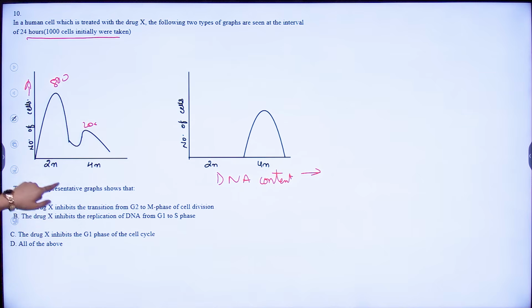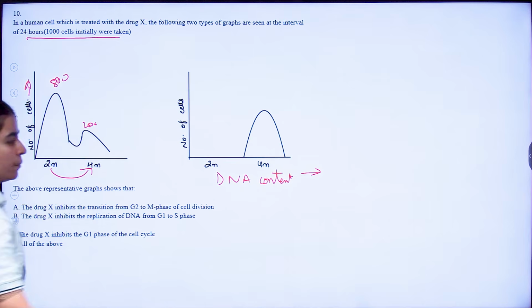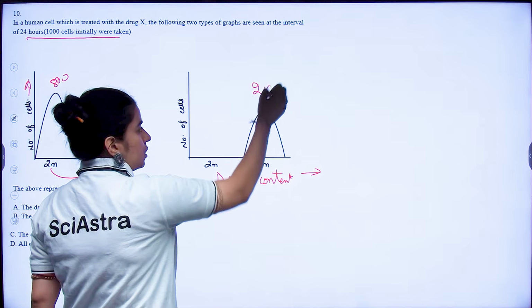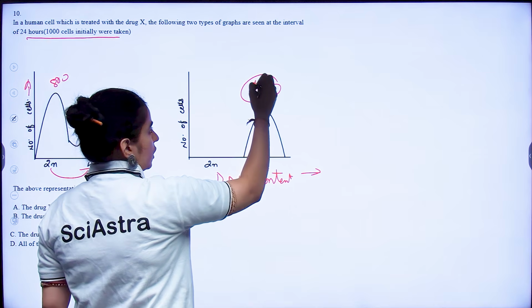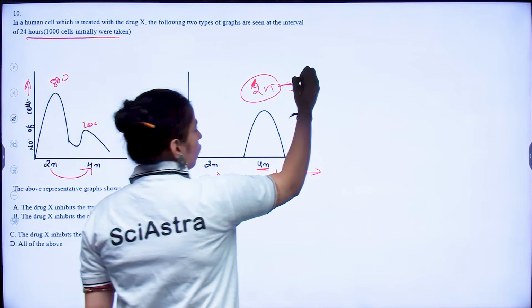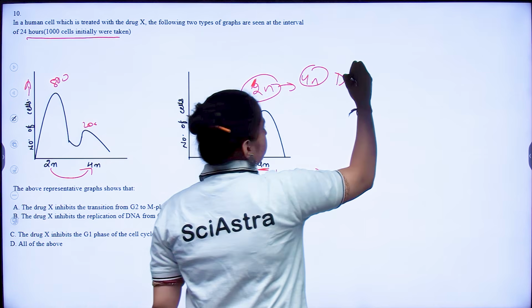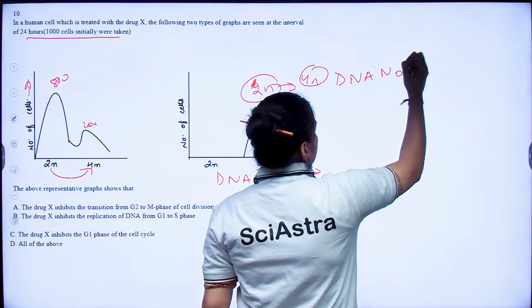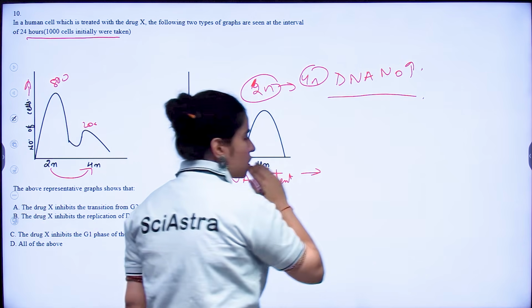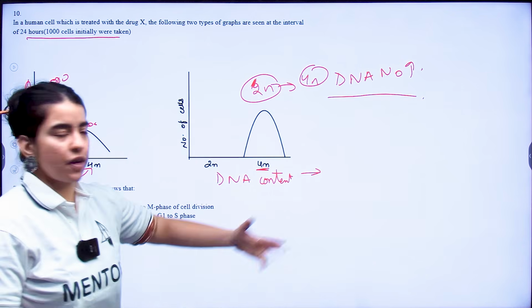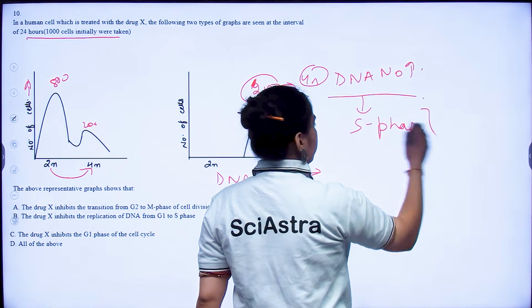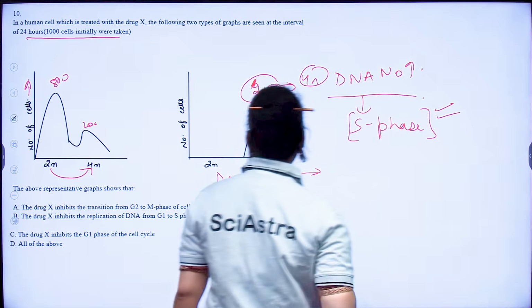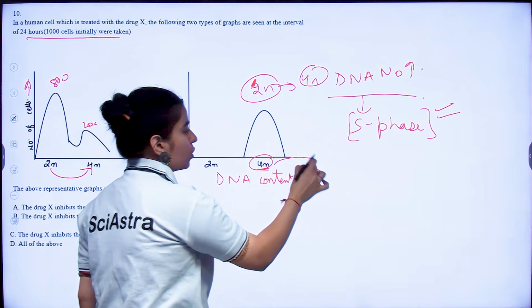Now from 2n to 4n, your DNA number increased. You see, your DNA number increased. But after your 4n, okay, this is 4n. So 2n to 4n, that means your DNA number increased. That means your cell successfully entered your S phase. So here your cell has entered your S phase, right? S phase entered.